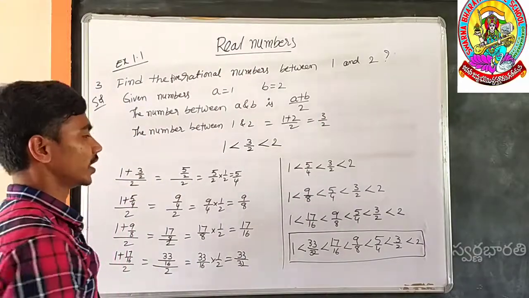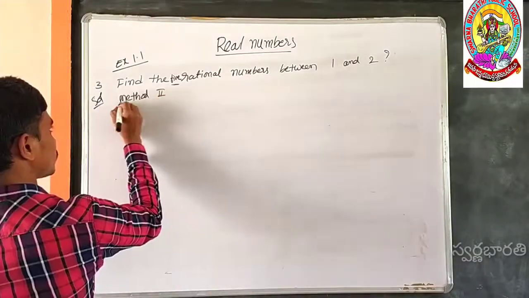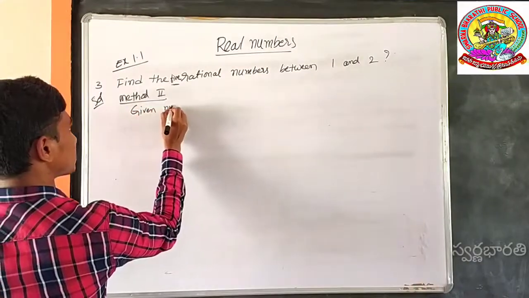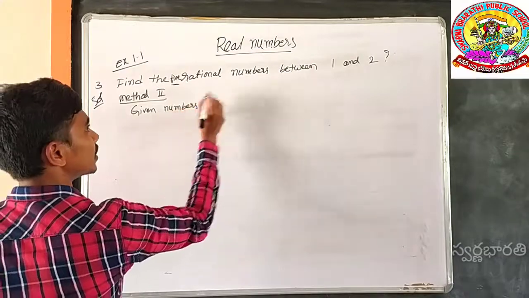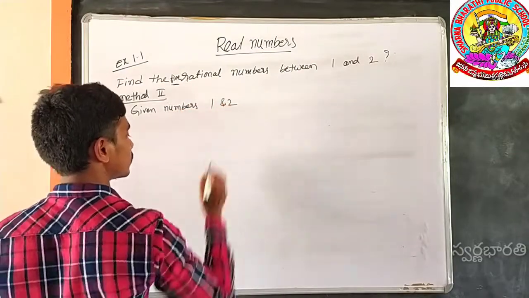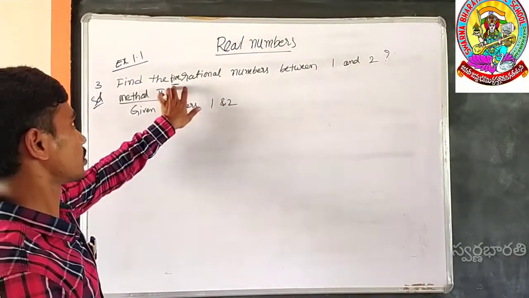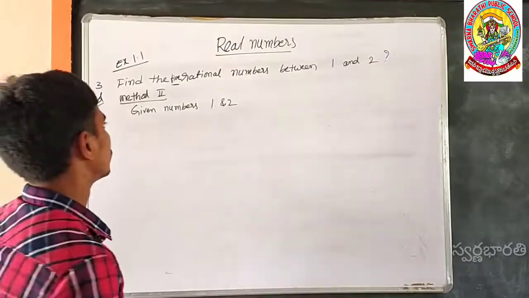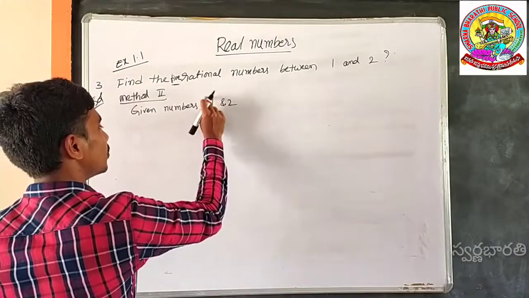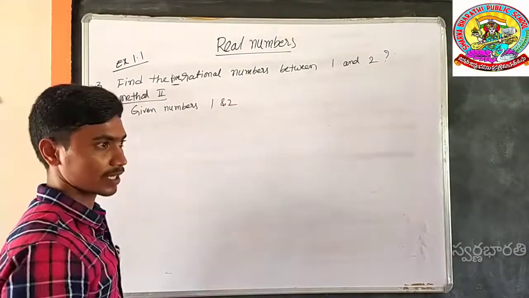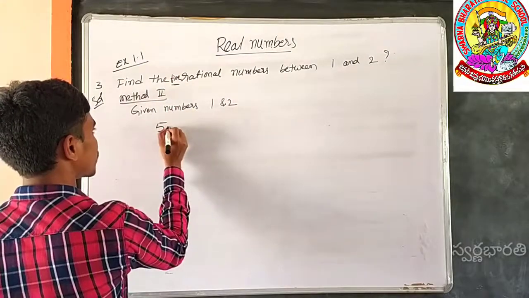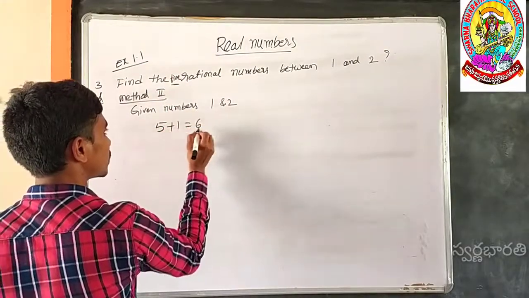Another method is also there. What are the given numbers? The given numbers are 1 and 2. How many rational numbers do we have to find? 5 rational numbers. So these numbers must be multiplied in numerator and denominator by 5 plus 1, which is equal to 6.